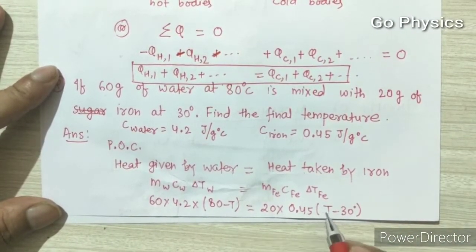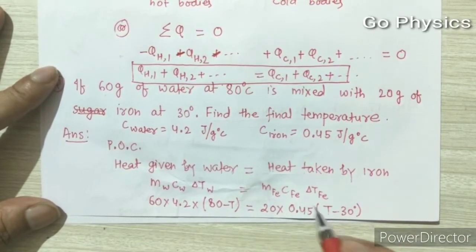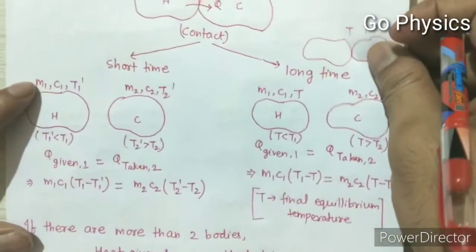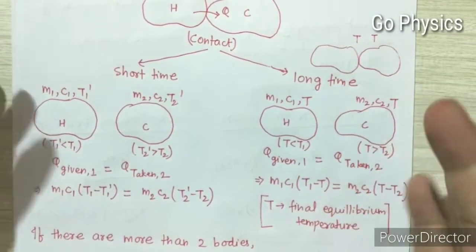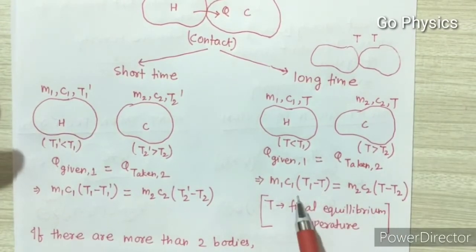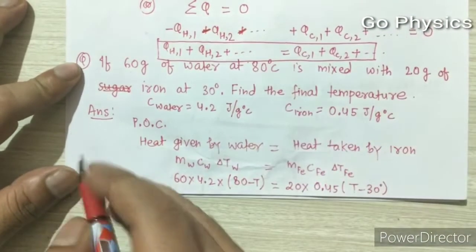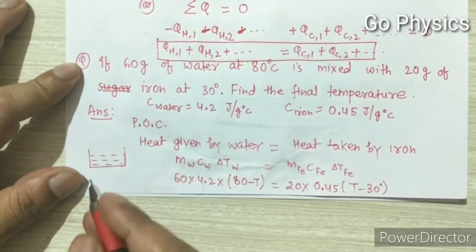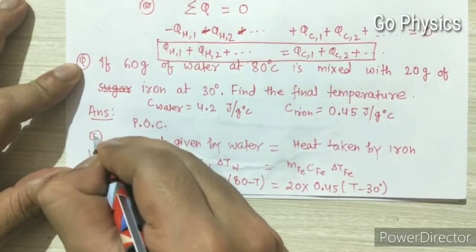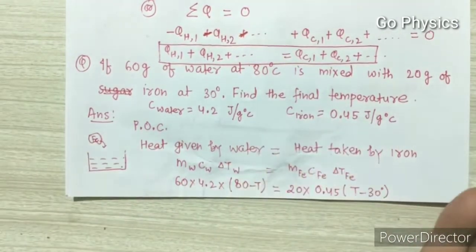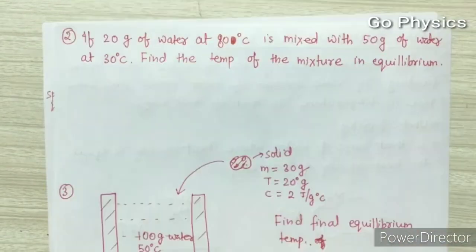See here, I am taking the same final temperature because of the case we are dealing with here. Which case? Here we are dealing with a long time. After a long time, if nothing is given in the question, we will always take the same final equilibrium temperature, T. What actually are we doing here? Suppose in a vessel there is water and we add an iron block here. Then the final temperature will become the same for both iron as well as for water.